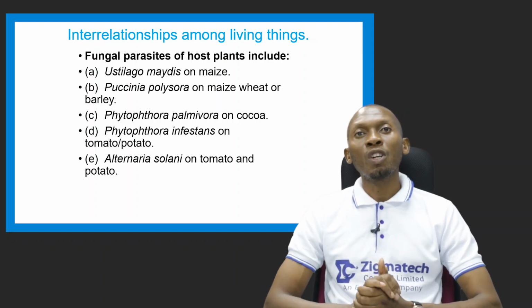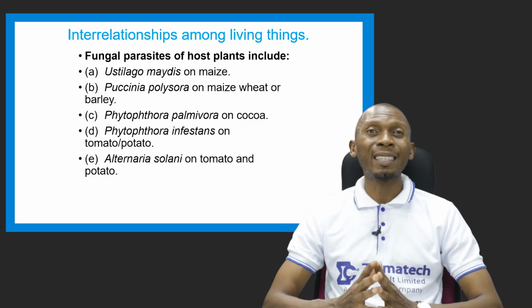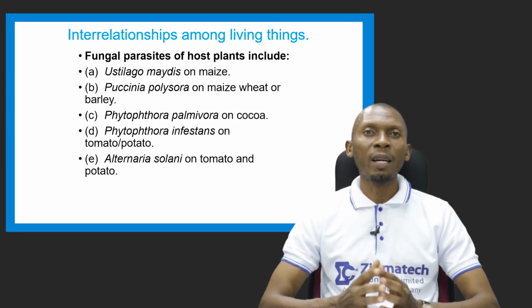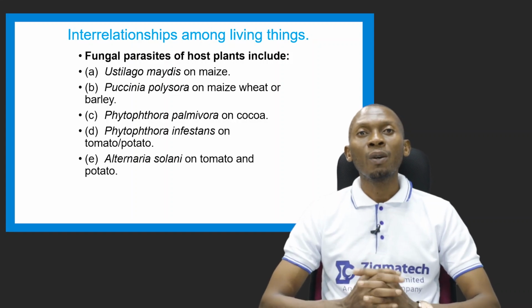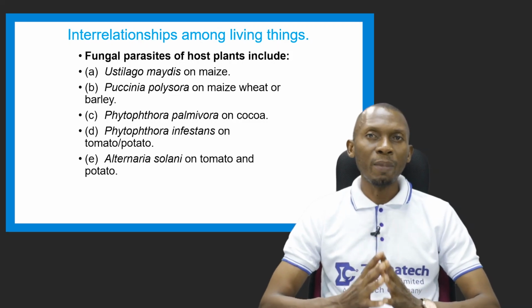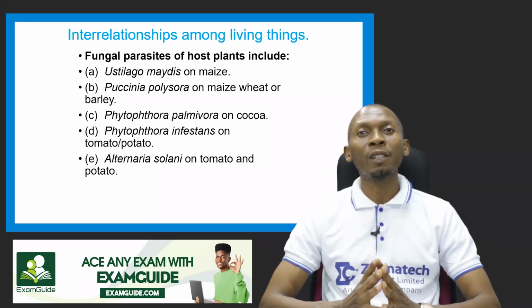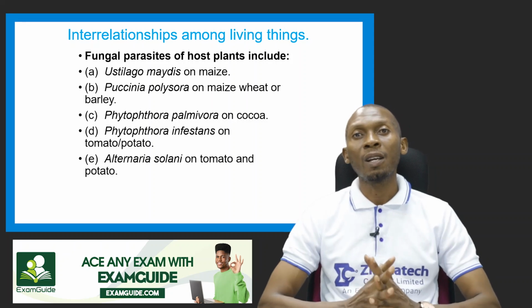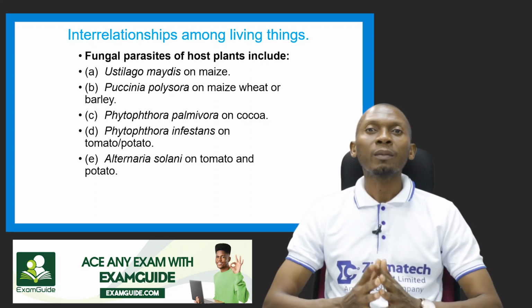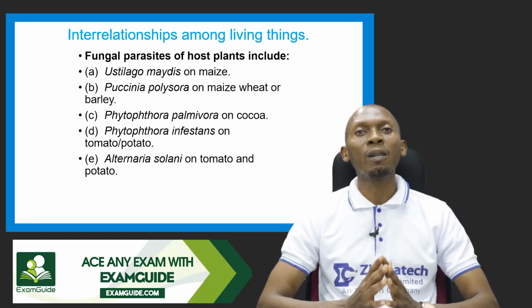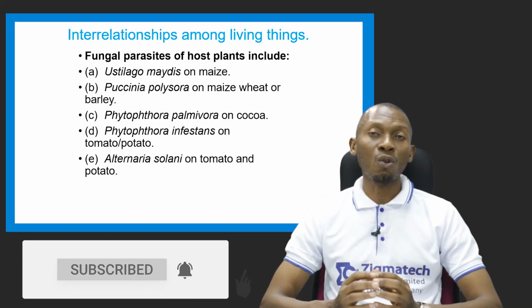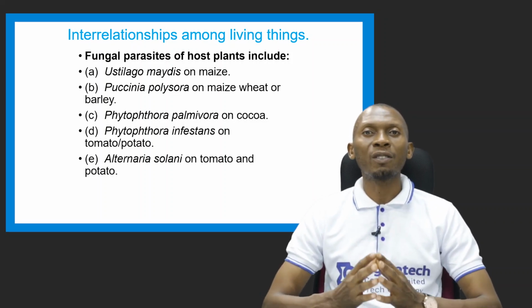Some other examples of fungi that are parasitic to certain plants is what we're going to look at now. An example is Sclerophthora macrospora, which is a fungal parasite that attacks the maize plant. We also have another fungal parasite that attacks maize and wheat or barley, which is known as Puccinia polysora. We also have another fungal parasite that attacks the cocoa crop. So it thrives and survives on the cocoa crop.